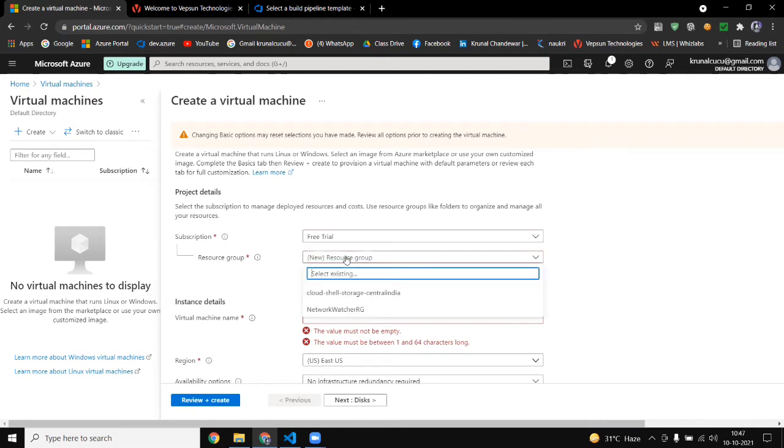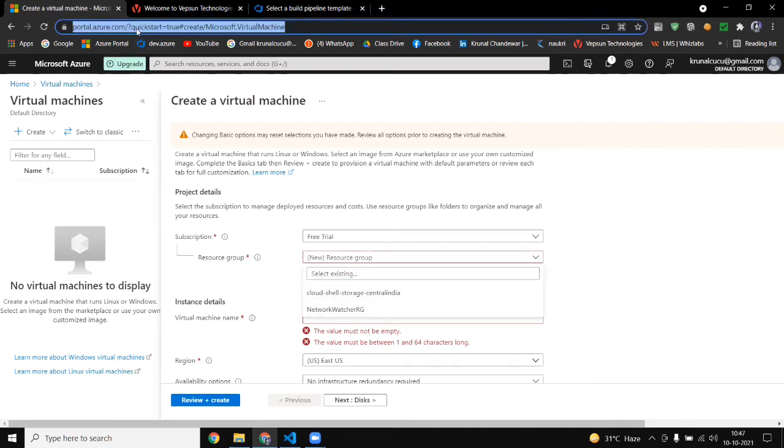For selecting the resource group, these two resource groups are already available. Now I will tell you where that is available.